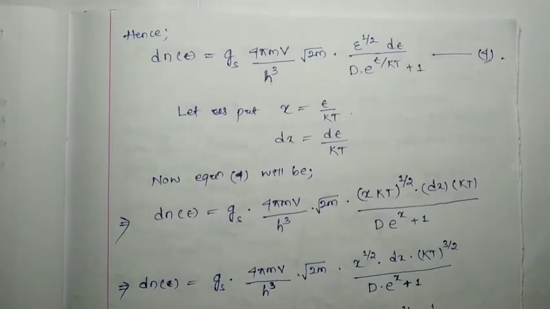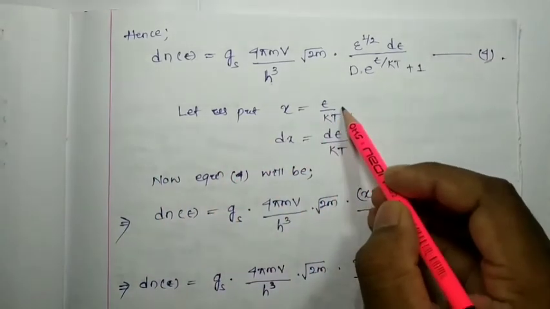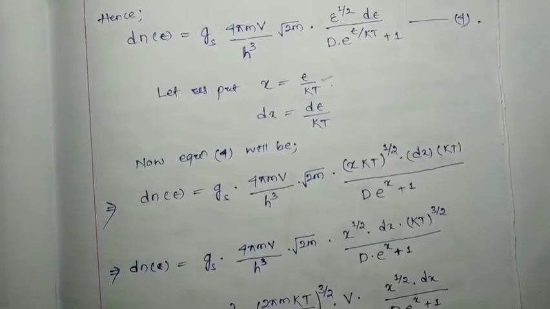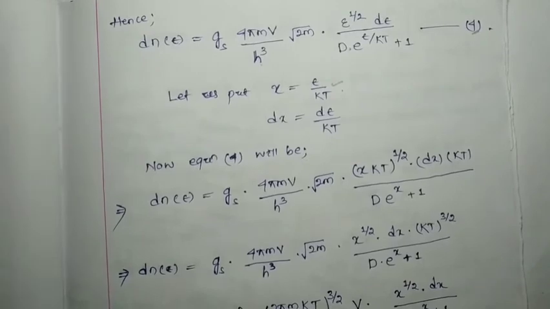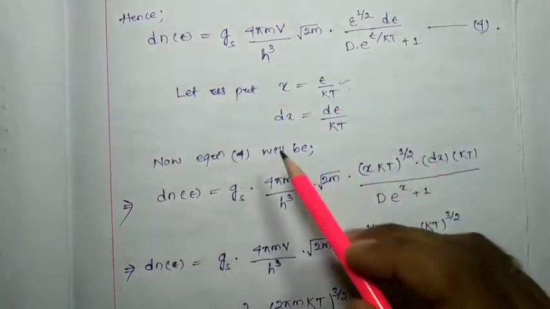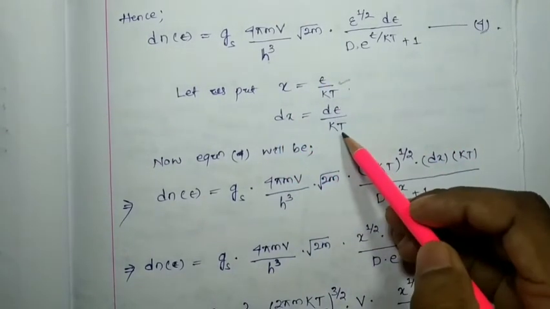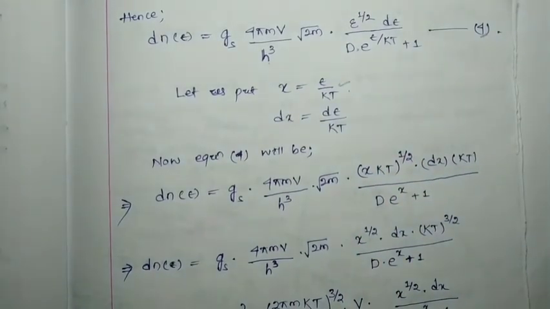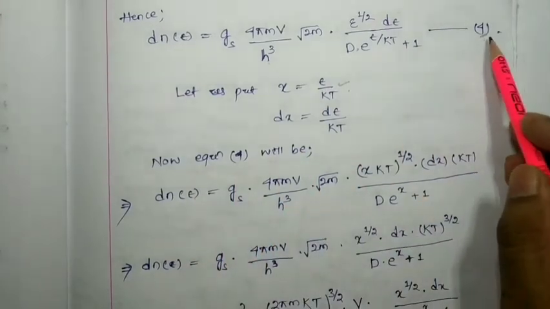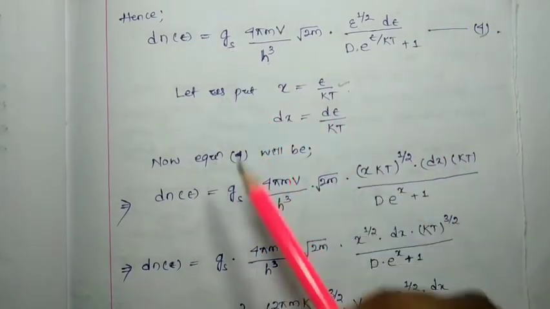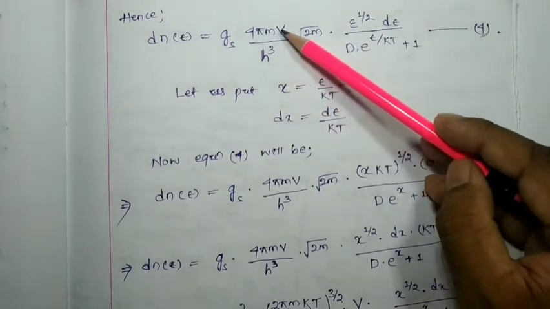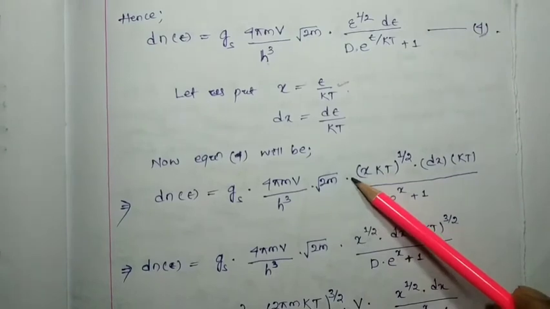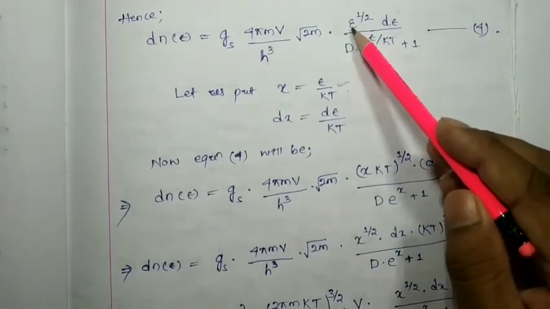Now let us put x equal to epsilon by kT. So if x equals epsilon by kT, dx will be equal to d epsilon by kT. So now equation number 4 will be, see, Gs 4 pi mV by h cube, 2m root over, into, here you can see epsilon.